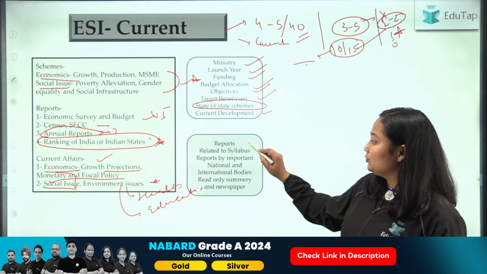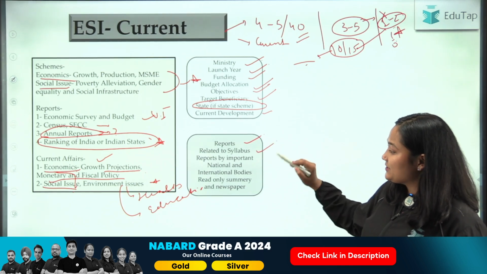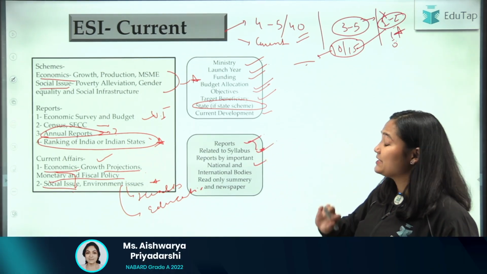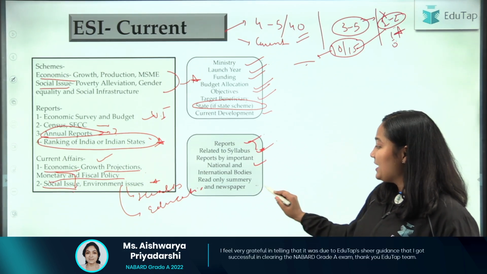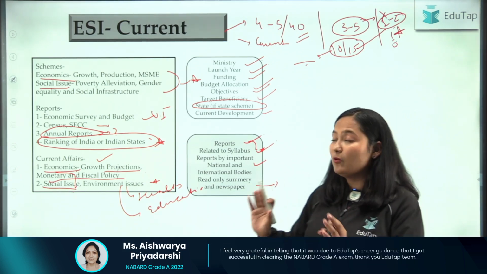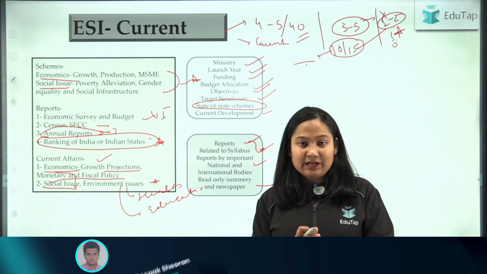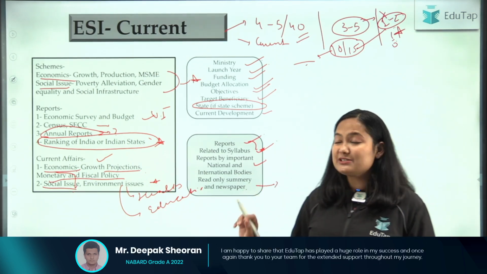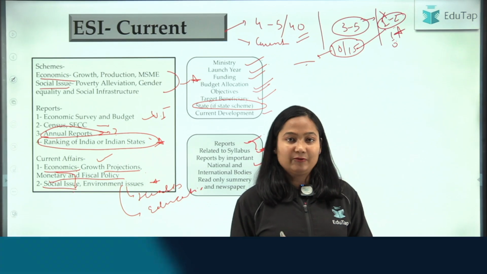Similarly, for a report, you need to do the name of the report. If it is related to the syllabus, of course, it will become important. Then which international or national body has released that report, and then you can go and cover the most important aspects. If you are able to figure it out on your own, well and good. If not, then you can refer to either the newspaper or the summary. Okay, so this you will have to keep in mind.